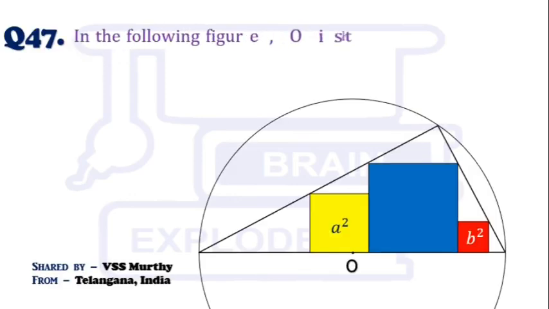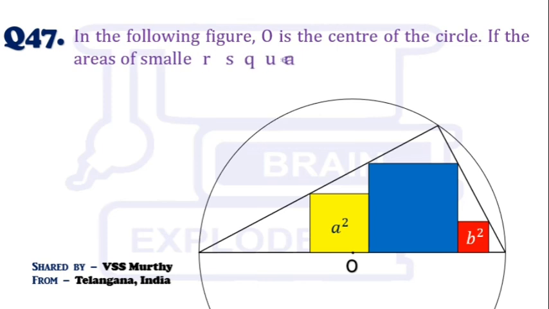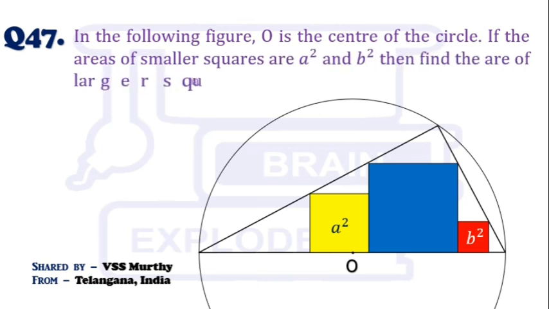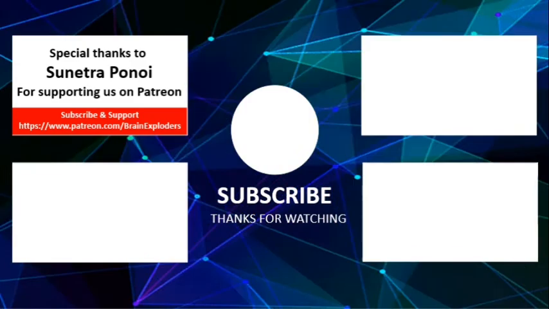In the following figure, O is the center of the circle. If the areas of smaller squares are a square and b square, then find the area of larger square. Try this question and send us your solution, and if you have any question like this, then please share with us.